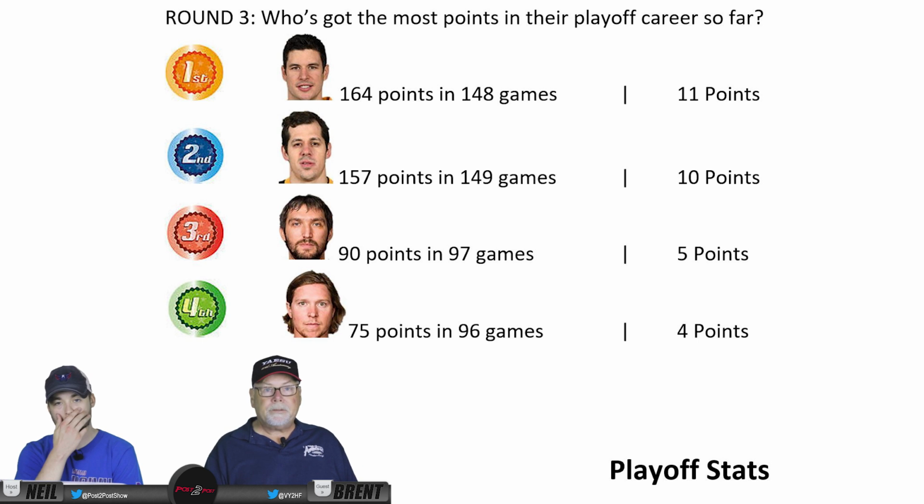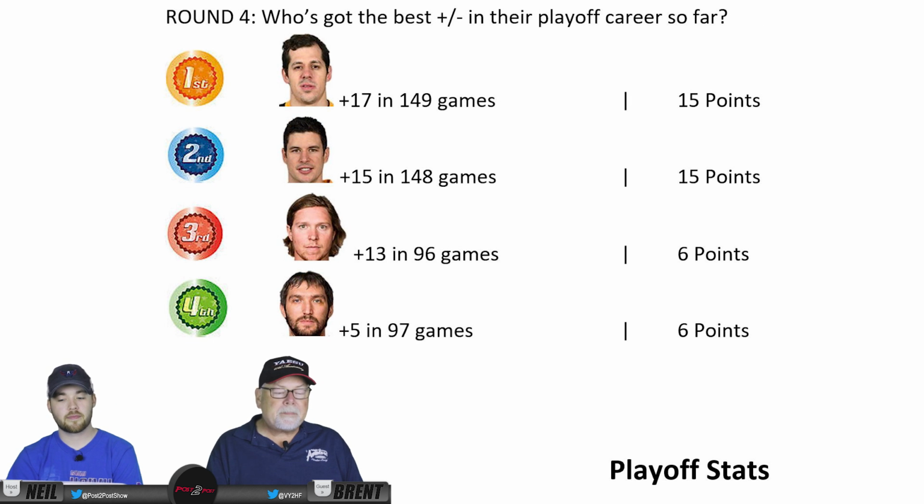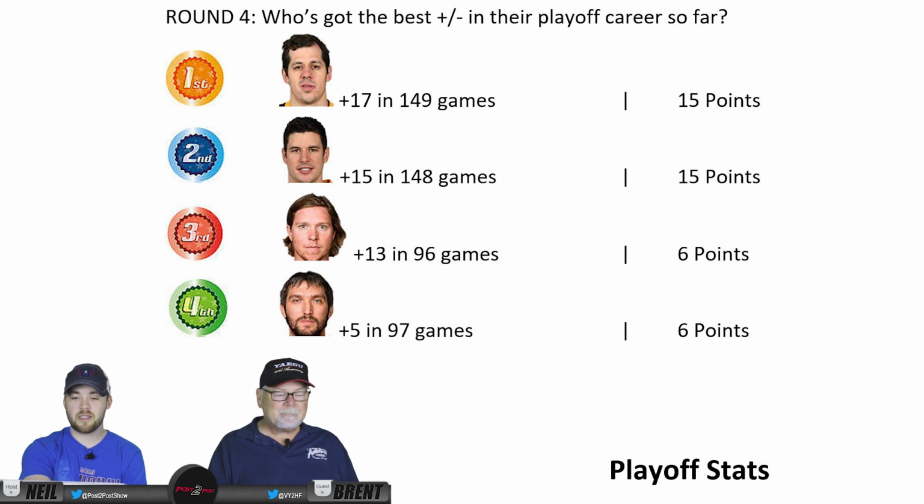Next is Malkin with 157, followed by Ovechkin with 90, and then Backstrom in the tail end at 75 points. Looks like Crosby's leading Malkin by 1 point now. Now, round 4, who's got the best plus-minus in the playoffs? And that's actually Malkin. He's plus 17 in his playoff games, and Crosby's only at plus 15 for second place. We have plus 13 for Backstrom and plus 5 for Ovechkin. So we're back to a tie between Crosby and Malkin at 15 points.